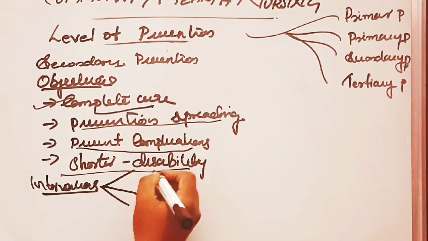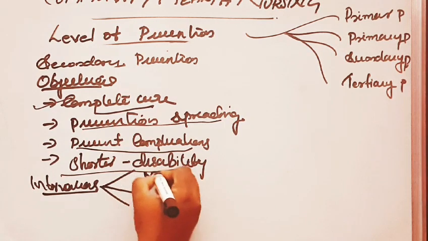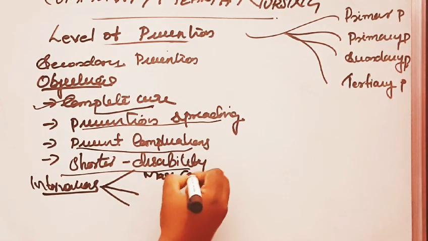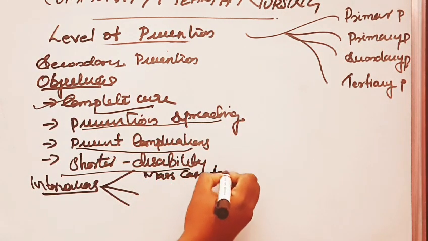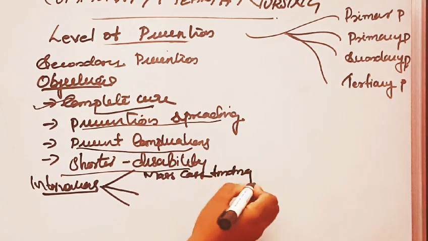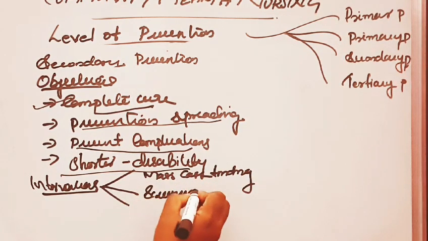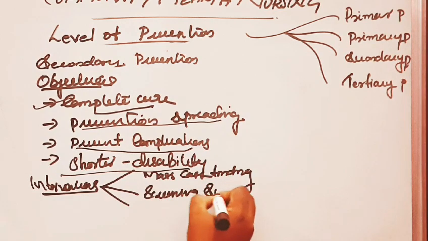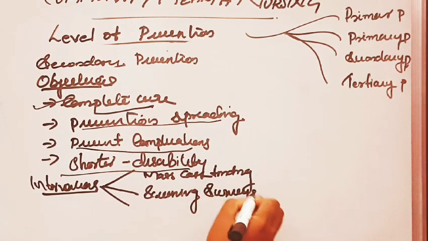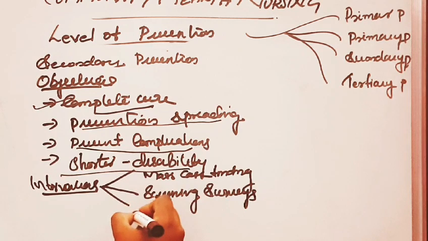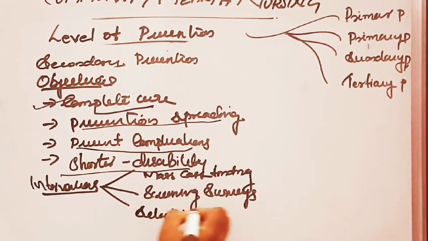The three interventions: the first one is mass case finding, the second one is screening surveys, and the last one is the selective examination.